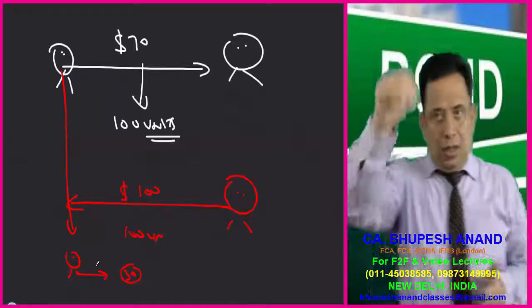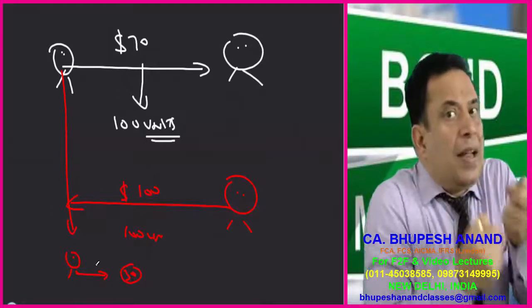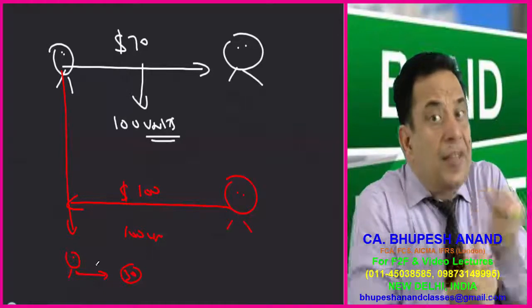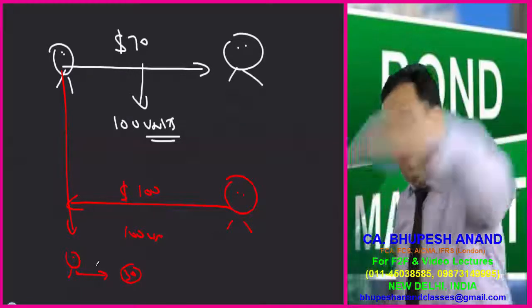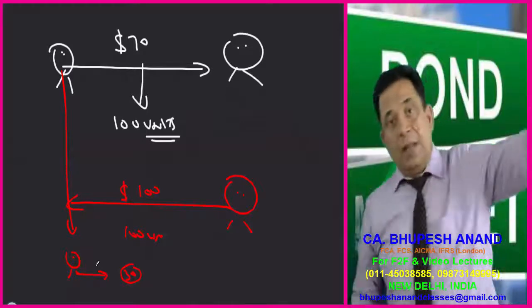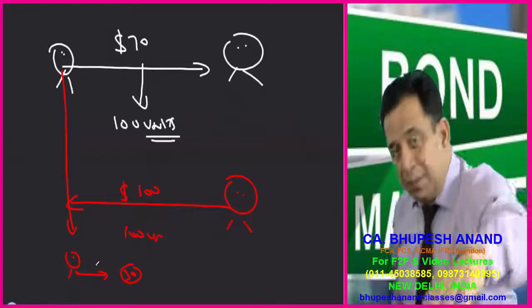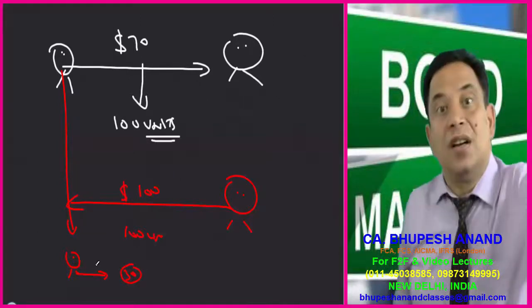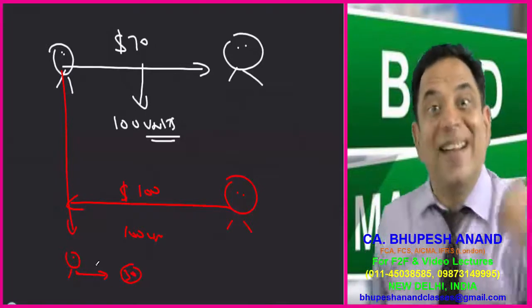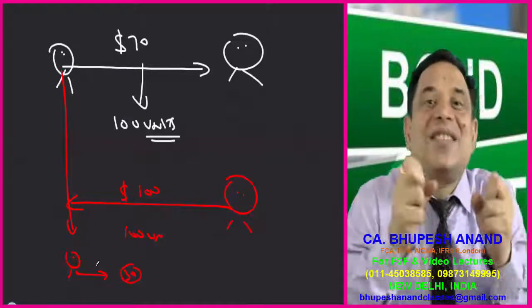So in this learning outcome C, what I have told you is what the mechanism in the primary market is in case of fixed income securities. There is a mechanism of public offering, there is a mechanism of private placement, there is a mechanism of gray market. Within public offering, we can involve an investment banker, and we can have an underwriting, or we can have a best effort basis. And if we are selling to an investment banker, then with the help of auction, and generally those auctions are followed in government debt. So we should be at least aware of these, because these are theory parts and these are testable areas.